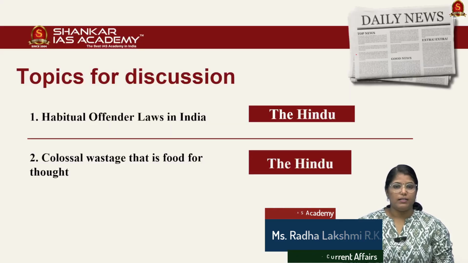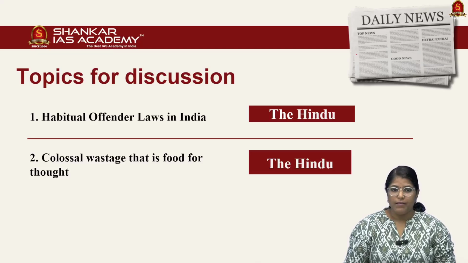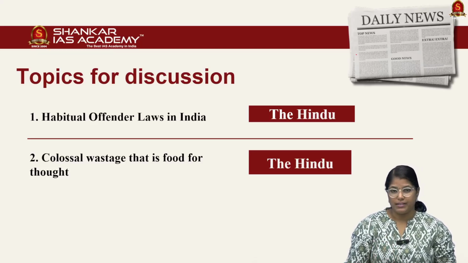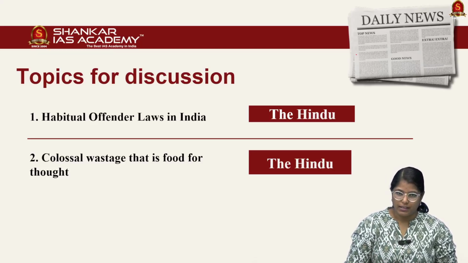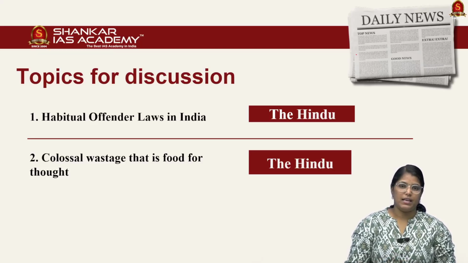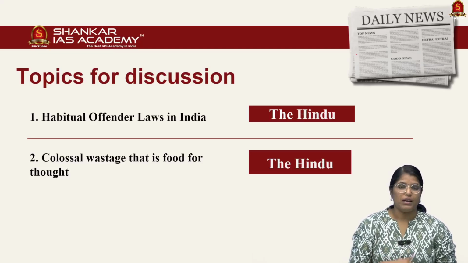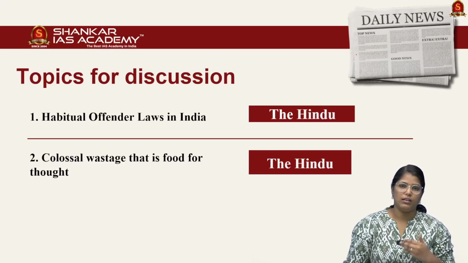Now displayed here are the list of articles that we are going to discuss today. In this first article, we'll be discussing the habitual offenders law that is currently applicable in different states. And in the second article, we'll be discussing the food wastage index that has been released very recently. And we'll be seeing what impacts food wastage will cause on the environment and how it can be rectified at the household level as well as the systemic level. So without any delay, let us get into the article discussion.